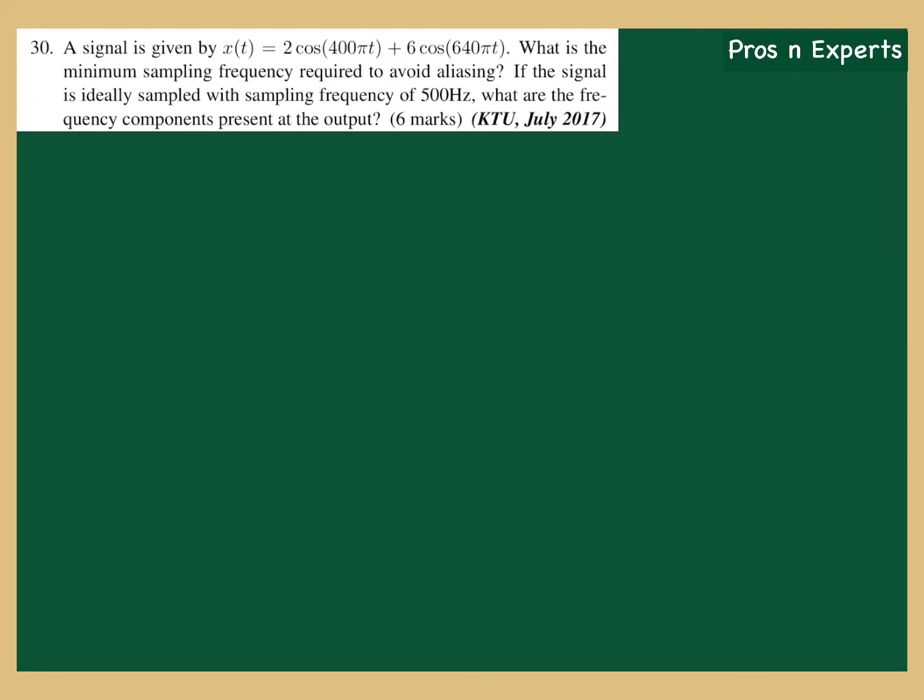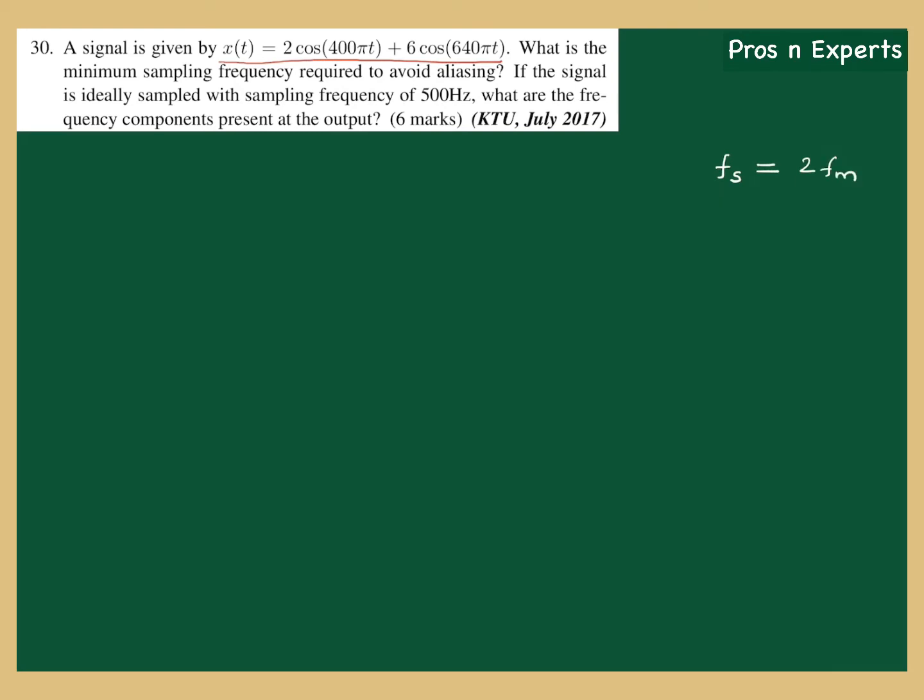First, let us check what the given signal is. It is x of t equal to 2 cos 400 pi t plus 6 cos 640 pi t. And the first question is, what is the minimum sampling frequency required to avoid aliasing? That means they are asking about the Nyquist frequency. The Nyquist frequency is the minimum sampling frequency that can be used to stop aliasing or to recover the signal. Theoretically, the minimum sampling frequency required to avoid aliasing is given by fs equal to 2fm.